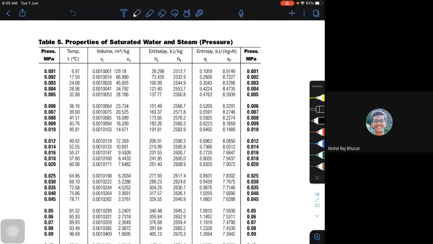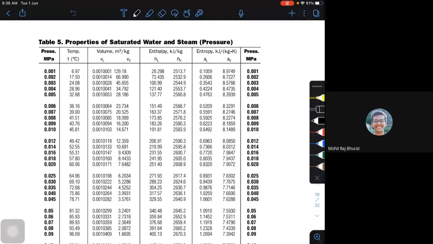Now, all these property values are either calculated or experimentally obtained and tabulated based on two conditions. One is pressure. That means I'm going to have that as the first column. How do you differentiate between the property tables based on pressure or temperature? You look at the first column. If the first column in your steam table is pressure, we call that steam table based on pressure. If the first column is temperature, we call it the steam table based on temperature. So you have to look into that.